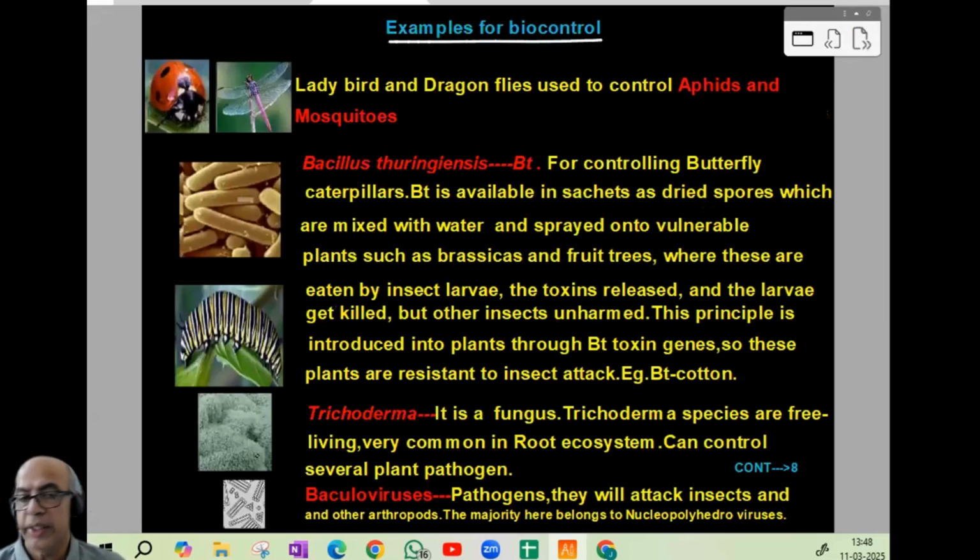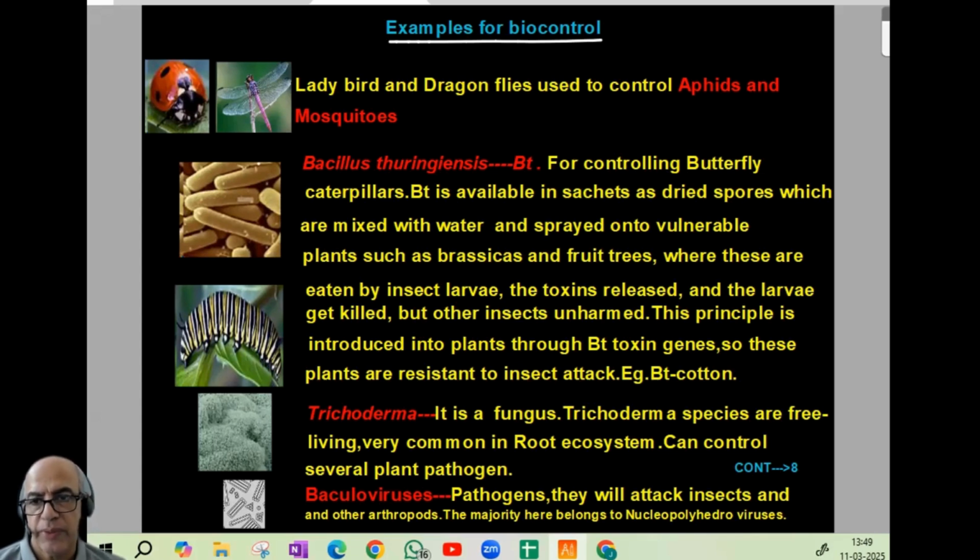Then agents we passed through, examples of biocontrol: ladybird and dragonfly, Bacillus thuringiensis, BT, how they destroy the caterpillars or butterfly larvae, etc. Then BT cotton, how it is produced. Then Trichoderma, a fungus that is present in free-living nature, common in root ecosystem, controls several plant pathogens.